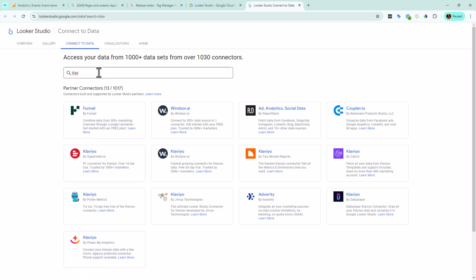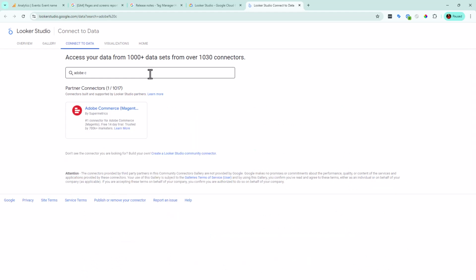So just go through. It doesn't hurt to always go through and see if there are any updates to any of the tools, like maybe you're paying for Supermetrics, and obviously they do a great job of updating on their own site to see what's new for Supermetrics, but maybe you're looking for, I think their update was Adobe Commerce. There it is, that one. And those are all within the past week or so that these are now available. So just always go back through and look, because just because it wasn't there a month ago doesn't mean it's not there this time. And so those are your overall updates for Looker Studio and Google Analytics and Tag Manager.